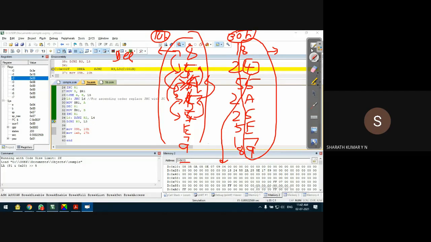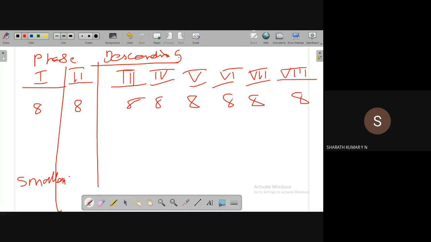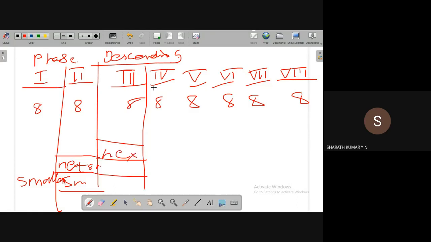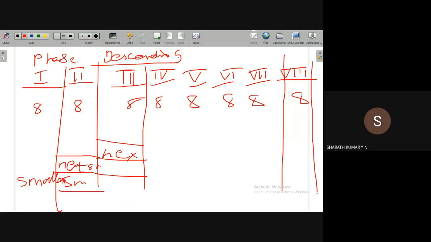Next, in the second phase, the smallest will anyway be in the last location, and the next smallest will be in the next location. Similarly, in the third iteration, the next smallest comes to the next location. Like this, it continues. When all the 8 phases are over, all the data will be arranged.